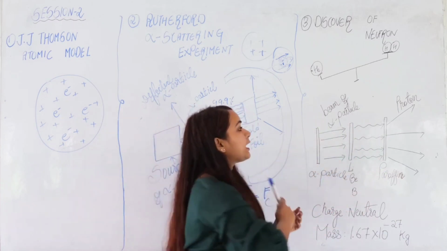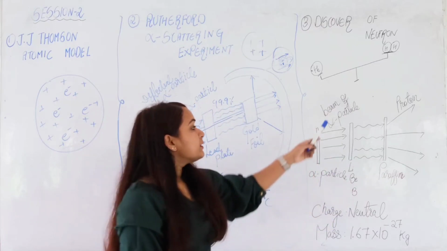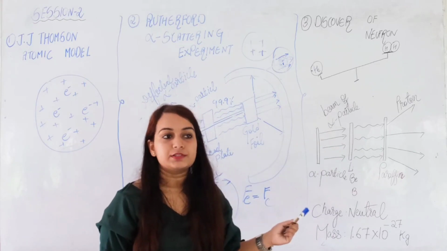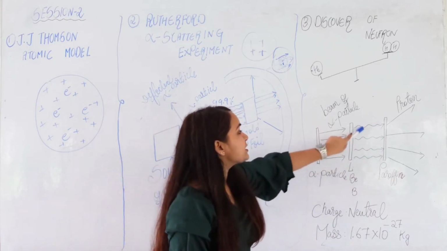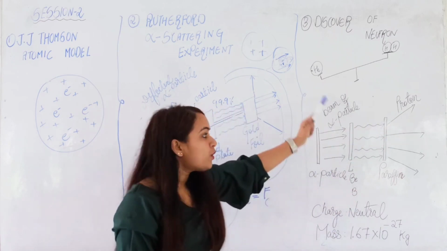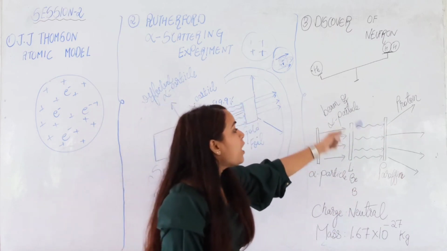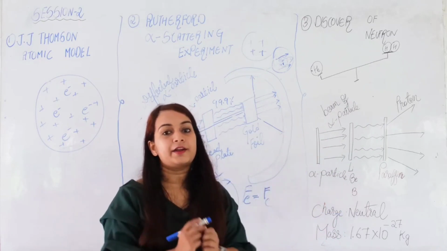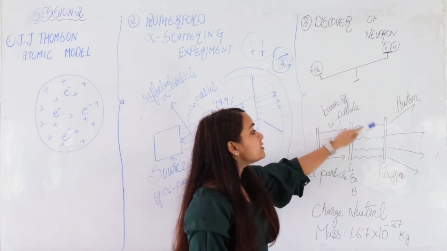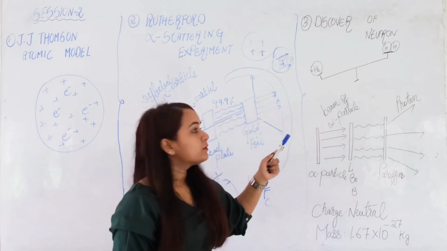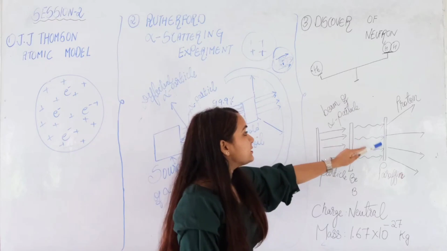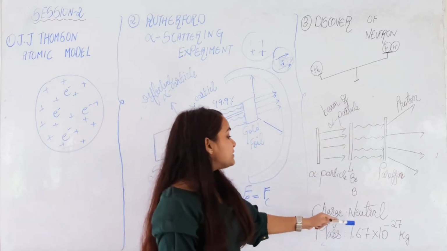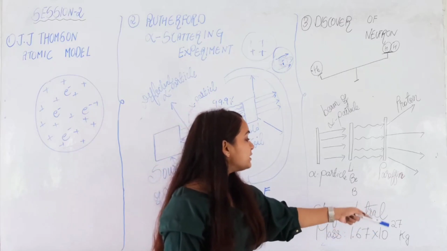So he concluded that. He also observed that this emitted particle had mass but did not have any charge. And since it was hitting the paraffin so hard, he also concluded that this particle will have a mass equal to the proton or slightly higher than the proton. So from here, the mass of the neutron was calculated. It was found to be similar to that of the proton: 1.67 times 10 to the power minus 27 kg.